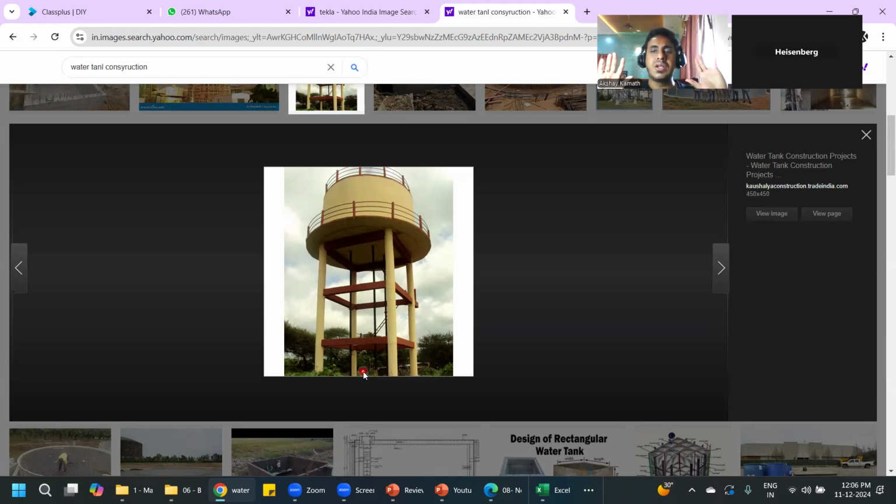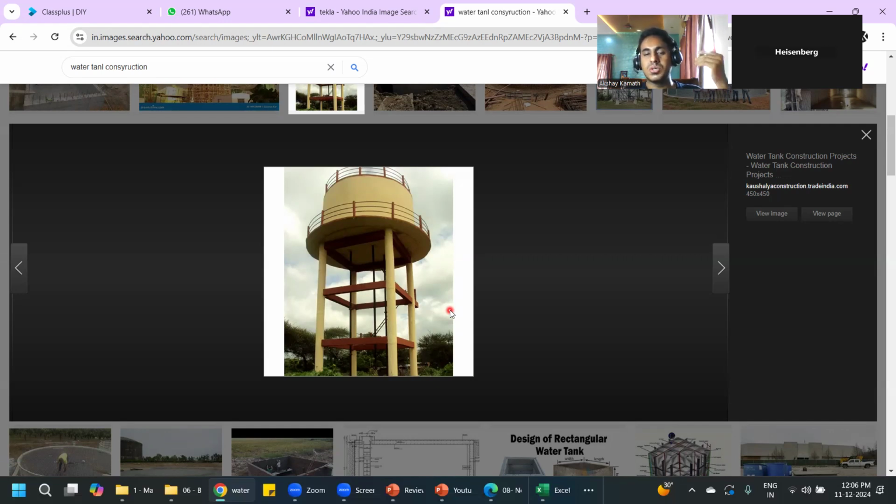Monday to Saturday he'll have work, Sunday will be a holiday, and if you go to a better position, they'll give you a car and all those government amenities. But it's not a challenging job for him. Since he was very good in studies, he could have chosen some private jobs where he could have become a structural engineer. He had done his MTech in structural engineering from NIT Surathkal.